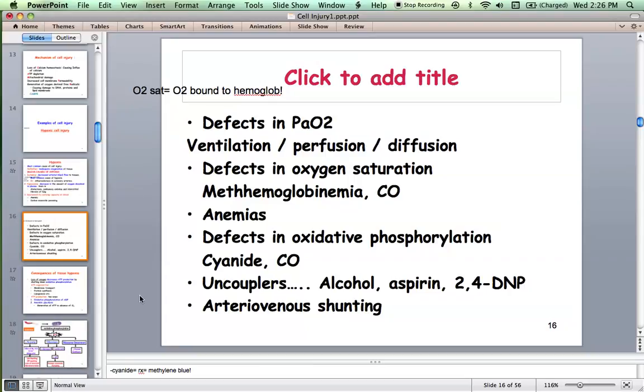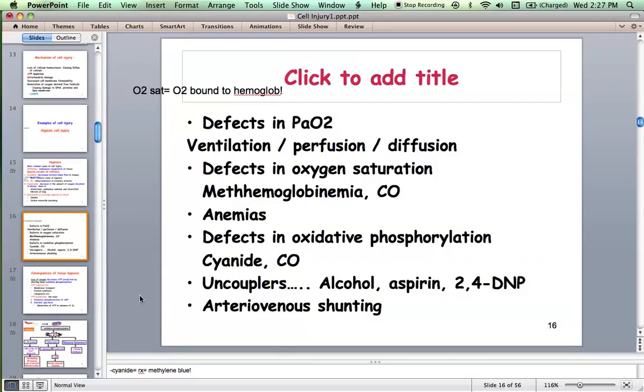If you remember this, there are certain toxic substances which can disturb this, and they are called uncouplers. What do they do? They increase the permeability of the inner mitochondrial membrane, and protons diffuse back into the matrix not through the channels but directly, bypassing ATP synthase. So even though electrons are transferred in the ETC, the energy released is not used in synthesis of ATP. Uncouplers include aspirin, 2,4-dinitrophenol, etc.